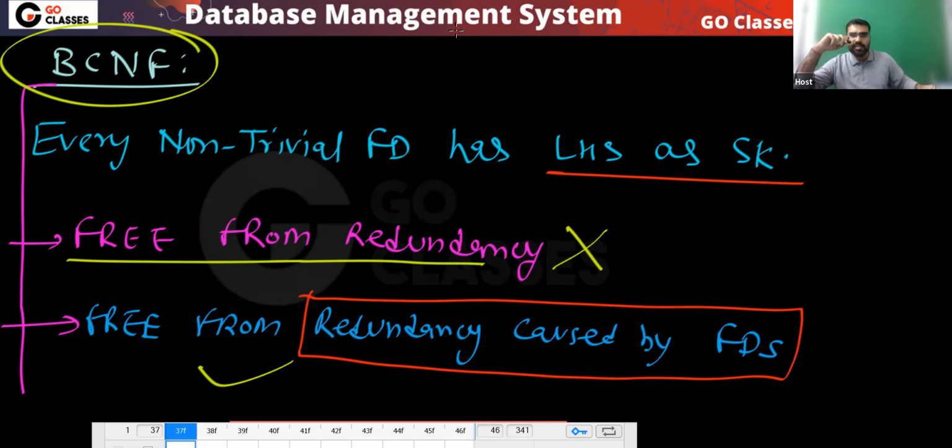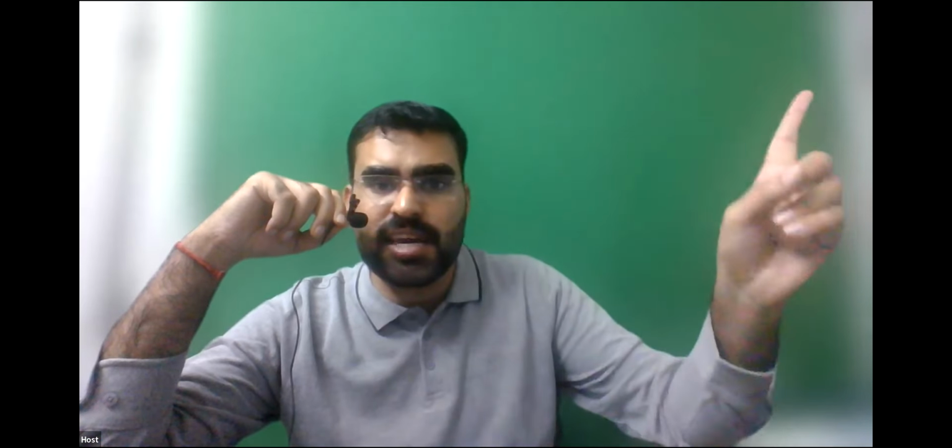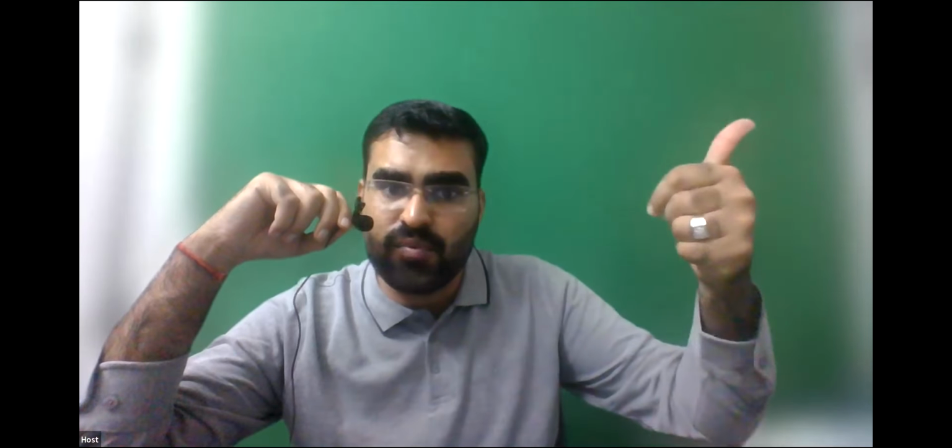Is this clear? In BCNF, functional dependencies can never create a redundancy. Someone else can create it. Who is that someone else? That we will study now. So in BCNF, FDs can never cause a redundancy, but redundancy can still be there. Someone else can create a redundancy. Who is that someone else?